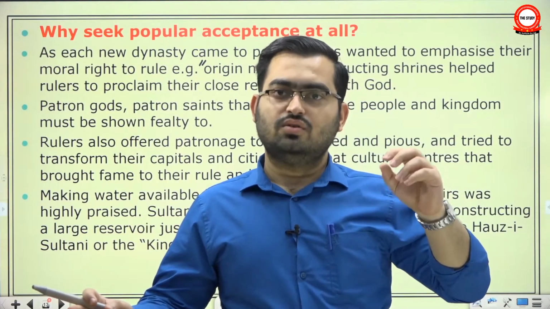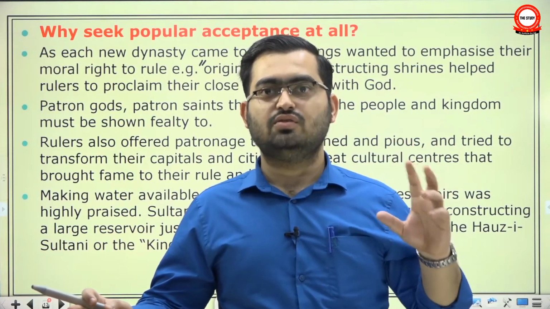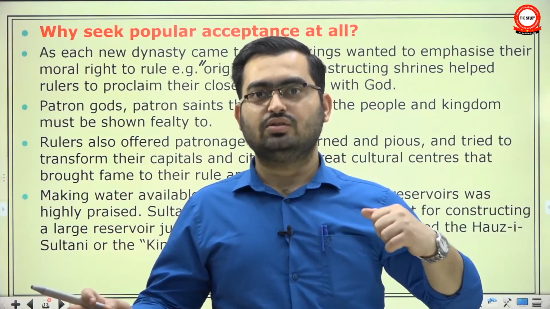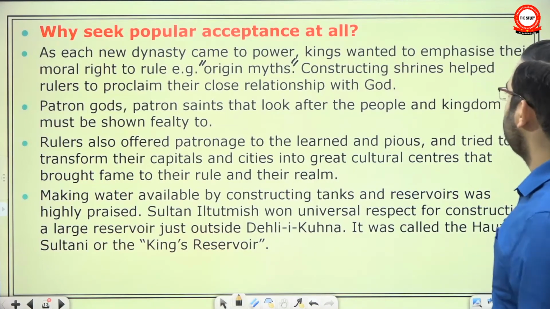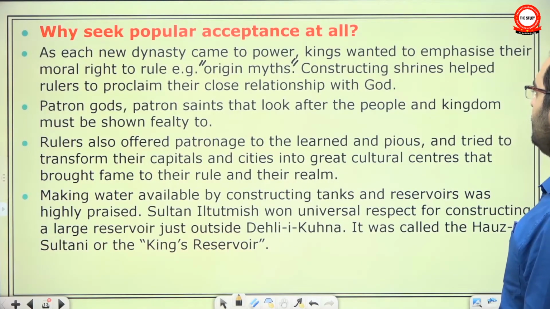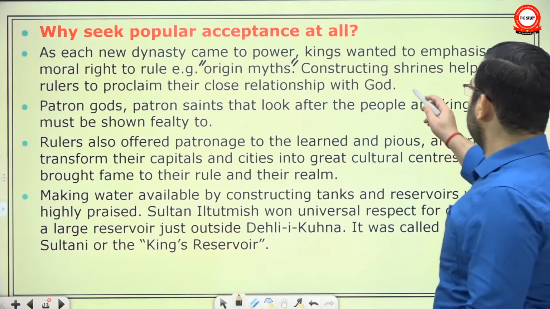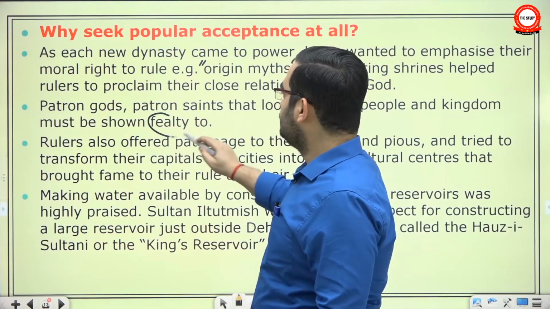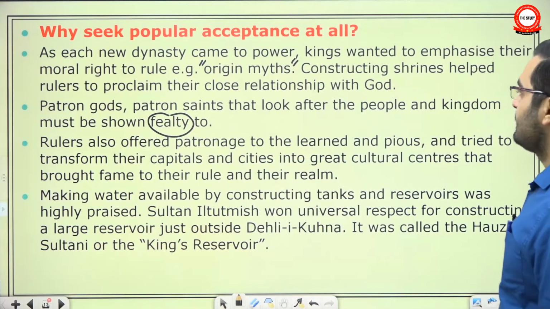So these things are very common, that you need an origin myth to justify your rule. You say that I was chosen by God, or I am on an equal pedestal to God. Constructing shrines helped rulers to proclaim their close relationship with God. So in a way, you are showing to the people that you have fealty to the gods and saints that look after the people and kingdom.